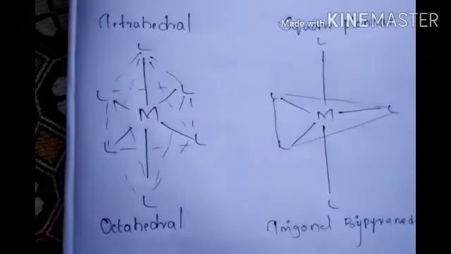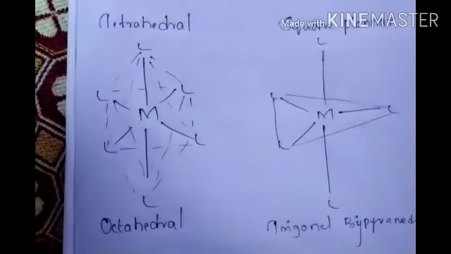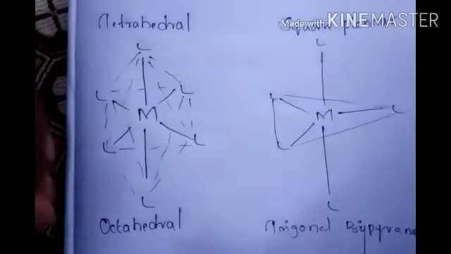Now next, and very very important, is oxidation number and oxidation state. Everybody knows oxidation number and oxidation state. Once again we will go to that chapter. Okay, this is enough today. We will discuss oxidation number and oxidation state tomorrow. Okay guys, bye, take care, and shall I give homework?